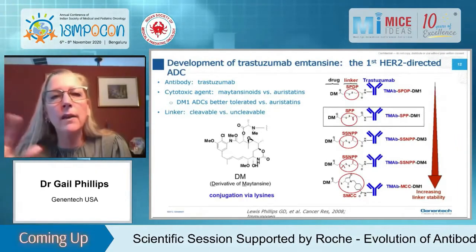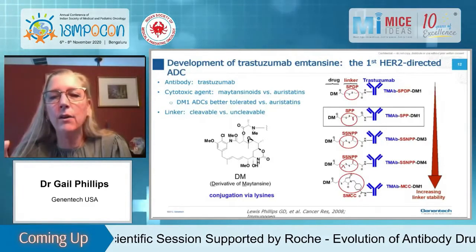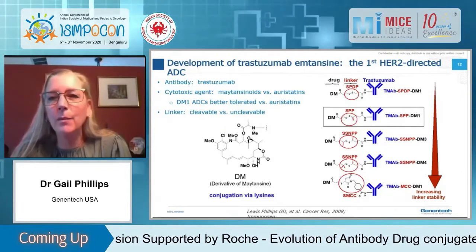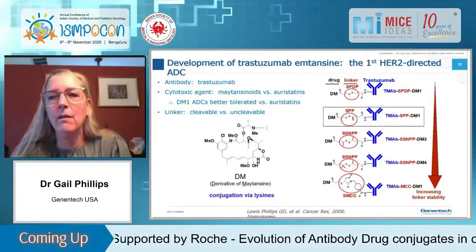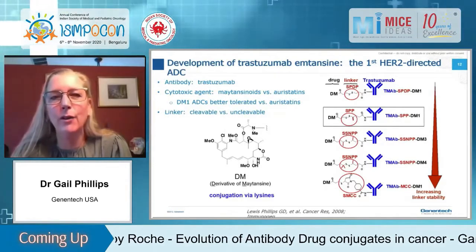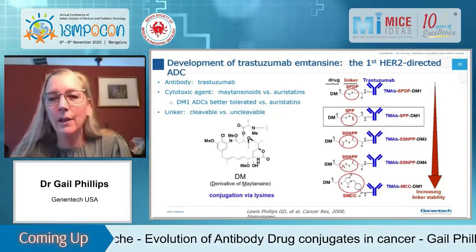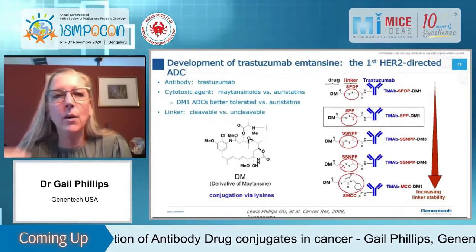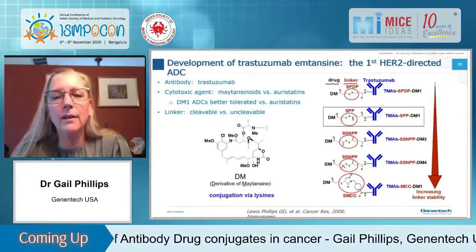The addition of these methyl groups on either side of the disulfide bond causes enhanced linker stability, which is indicated by the arrow on the right. So the more steric hindrance you have around the disulfide bond, the more stable the linker is. And of course, the MCC is the uncleavable linker, which is the most stable. So what happens with all these linkers? Next slide, please.